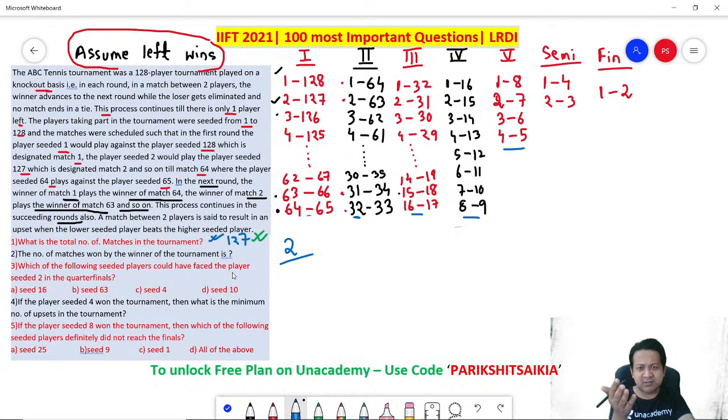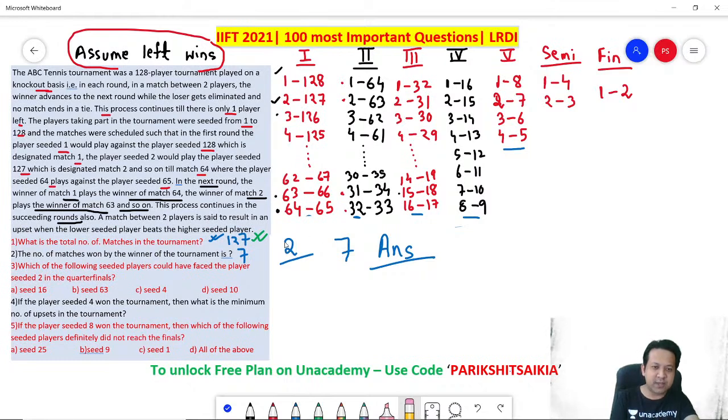5 rounds on your screen plus the semi-final plus the finals. So there are 7 rounds and the winner has to win every round. So your answer is the winner has to win a total of 7 matches. Very easy. Remember, every round he has to win. So answer is 7. Got it? Number 3. Let's look at number 3.